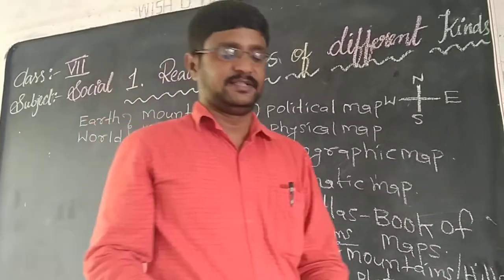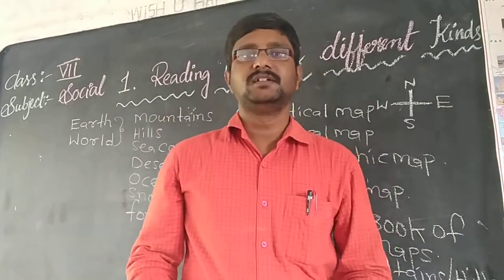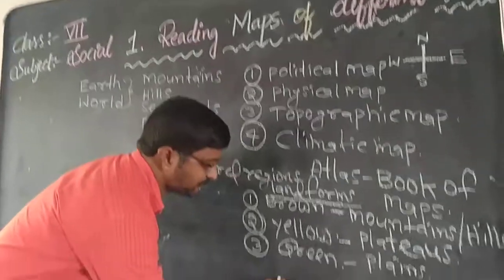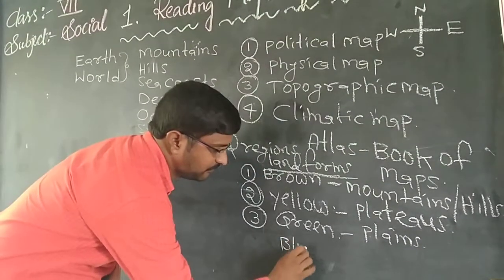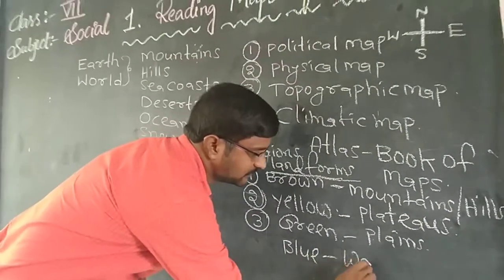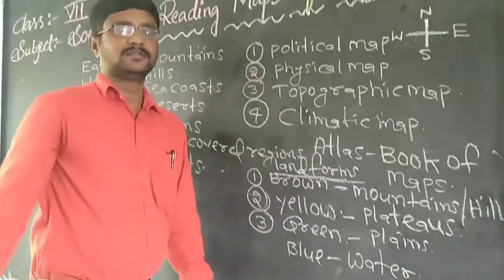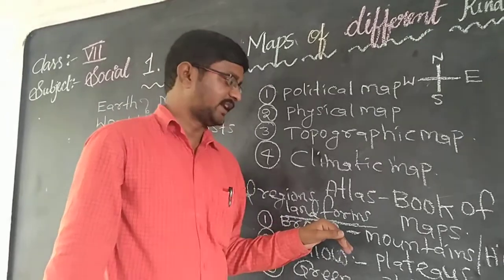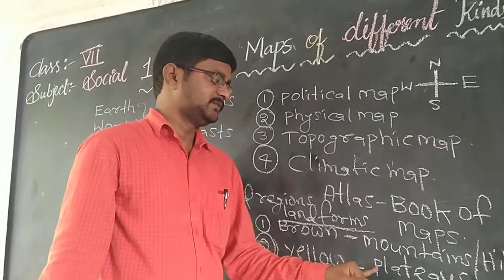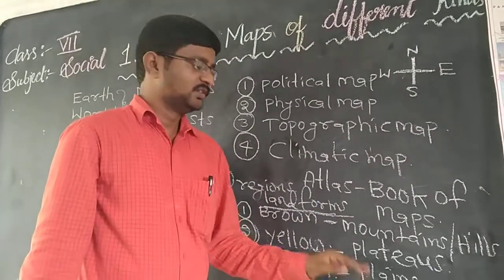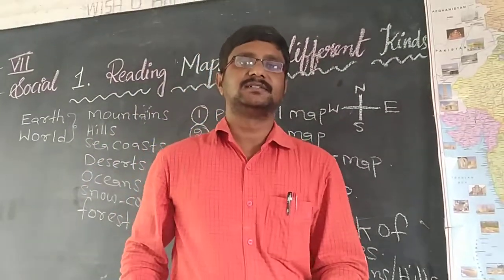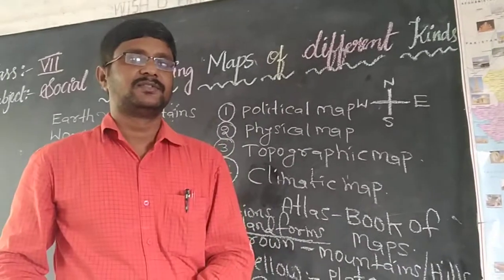So now my question is, how do we... Yeah, here we will find one more color in the map, that is blue color. Also we can find, that is representing water, right? So mainly these you have to remember, these are the different kinds of landforms: mountains, plateaus and plains. So now my question is, how do we measure the heights of land?